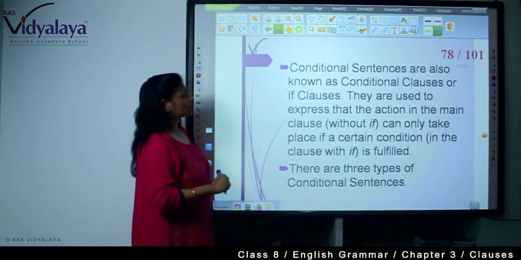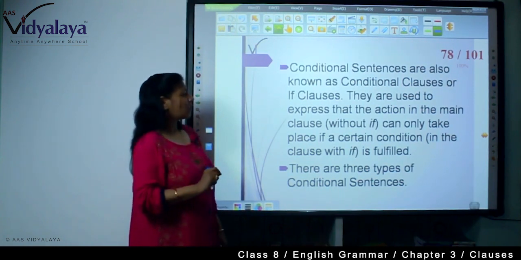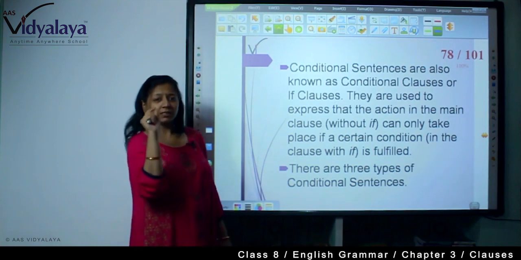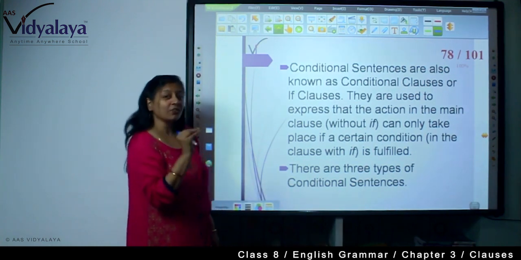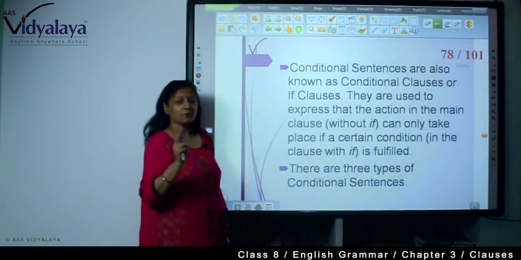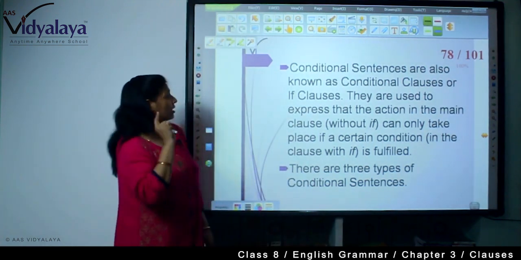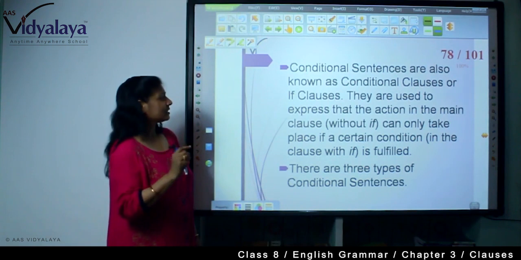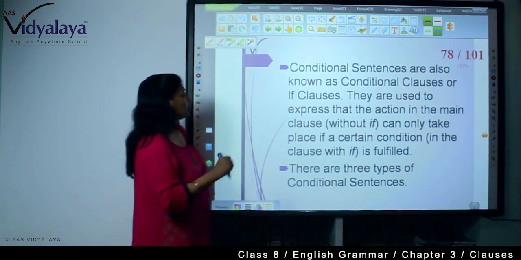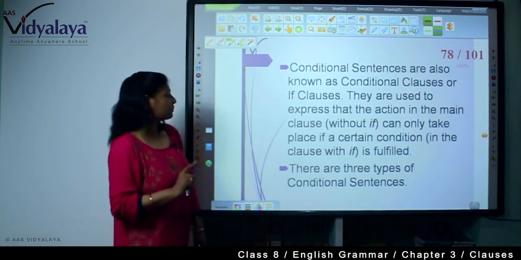Conditional sentences are also known as conditional clauses or if clauses because it starts with the word if, so this is called if clauses also. So there are two more names of conditional sentences. First is conditional sentences, second is conditional clause or if clause. So these three mean the same thing.